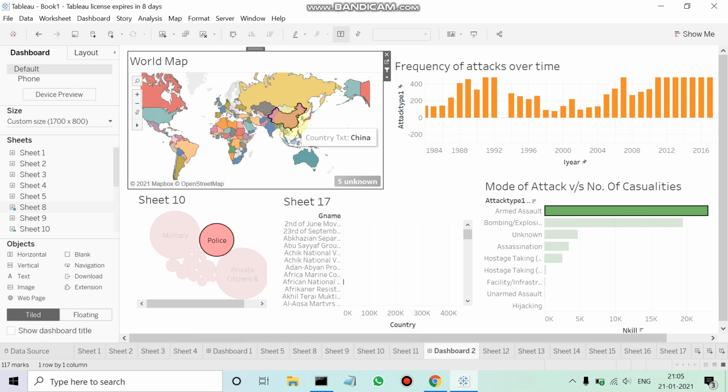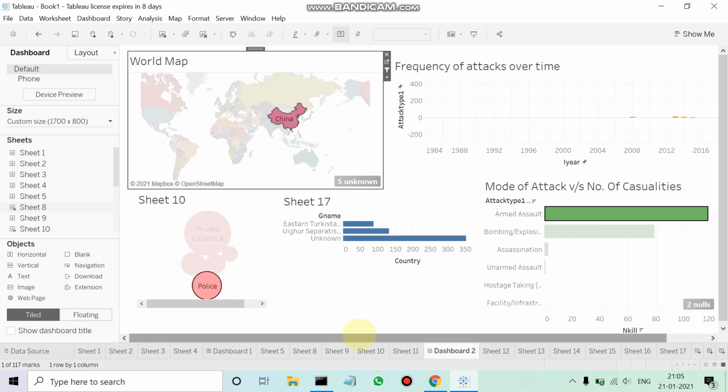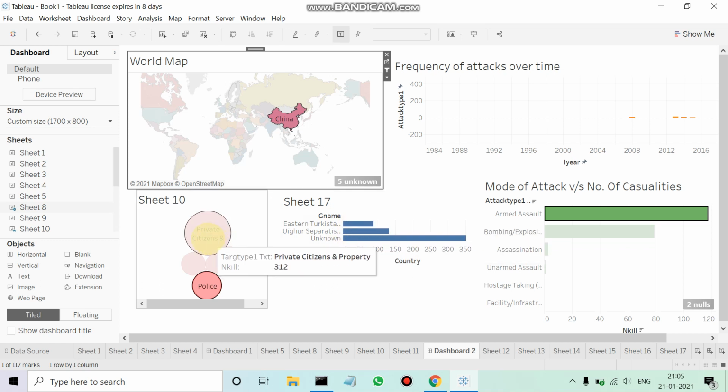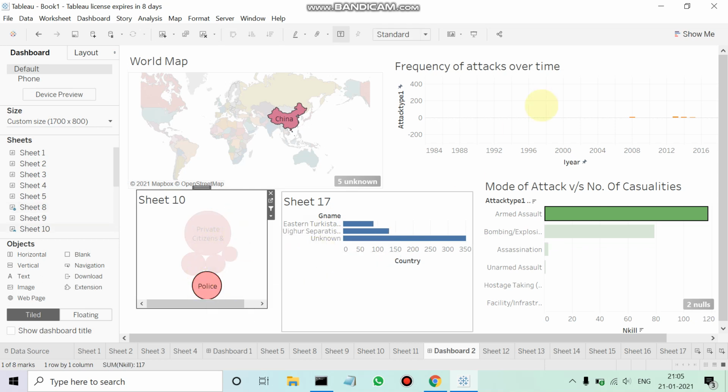Again, let's randomly pick one country. Let's pick China, and we can see that in China, Uyghur separatists and East Turkmenistani Islamic movement, that is ETIM, have been the major cause for terror attacks, and they have majorly targeted private citizens and the police.